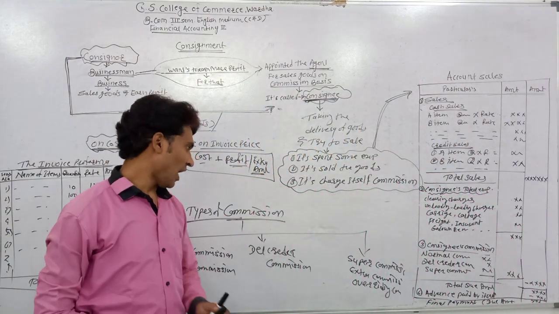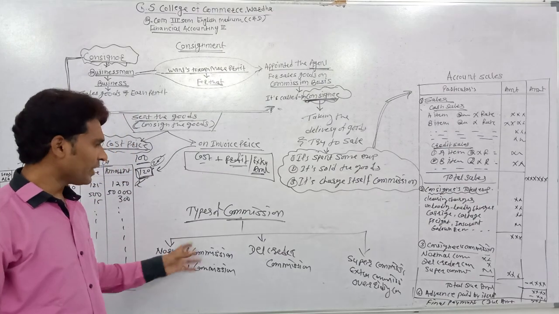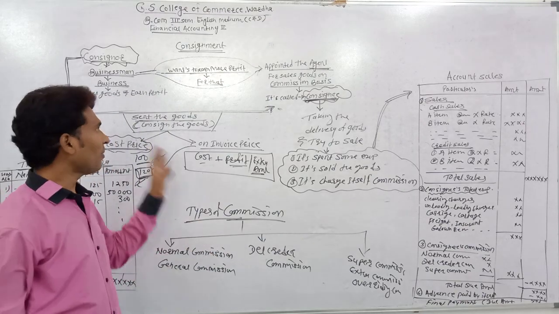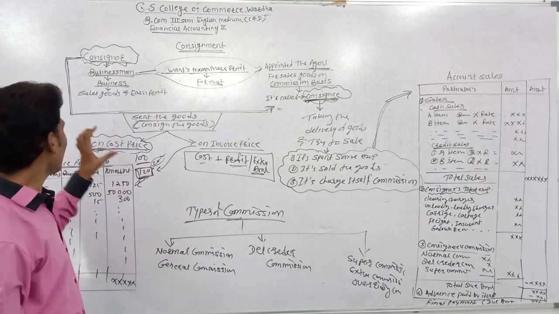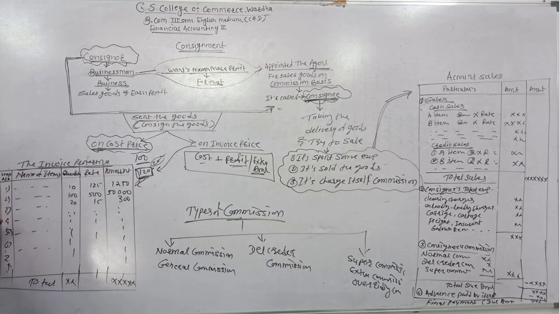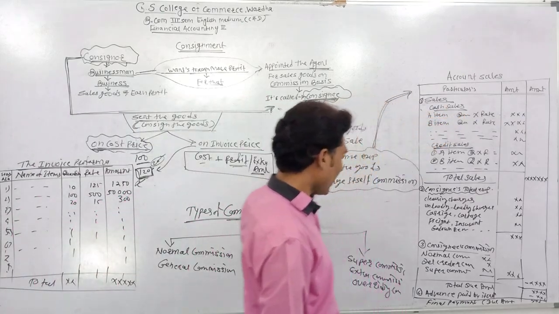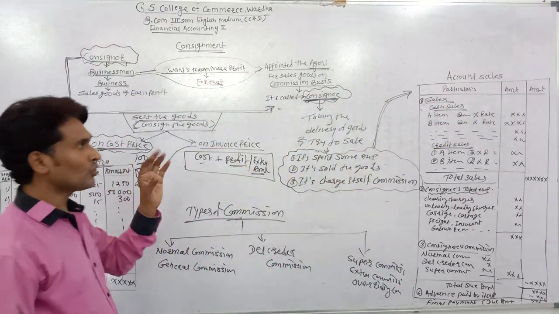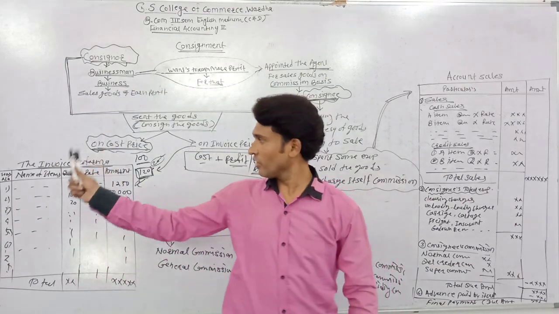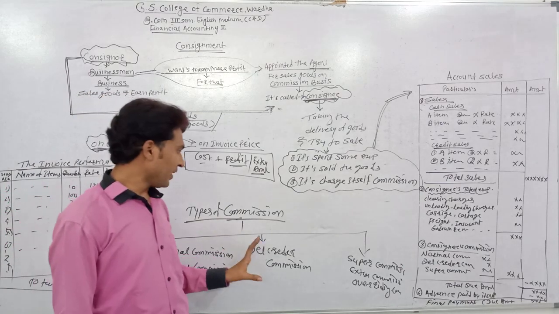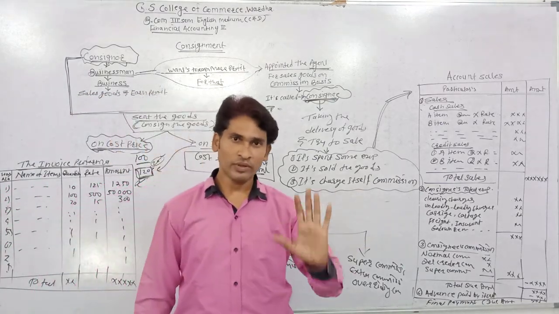In my next lecture I will give the information about calculating the commissions. Now we are just taking the information about which types of commissions are given by the consignor to the consignee. The invoice pro forma, which is prepared by the consignor, gives the total detail of goods sent by the consignor to the consignee. And account sales. The aim of today's lecture is to give the information about invoice pro forma and account sales. Calculating the commissions, I will cover in my next lecture.